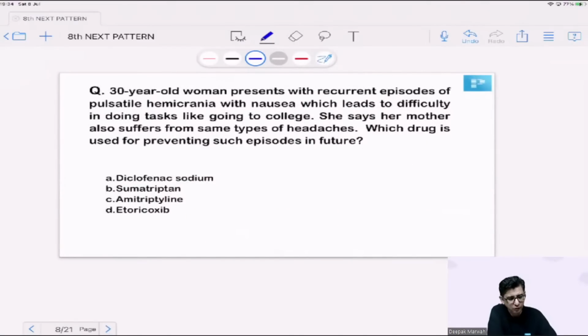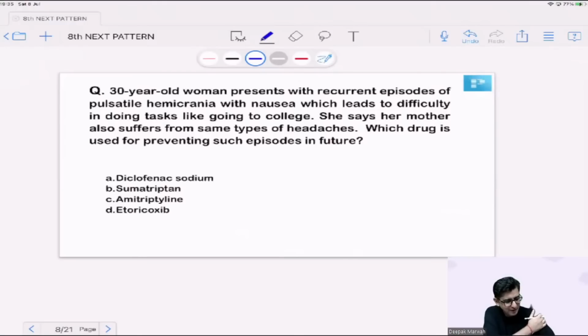If you are an FMG student sitting for this July exam, I would like you to attempt this right away. This is actually a repeat one, so I think that would be easier. A 30-year-old woman is having recurrent episodes of pulsatile hemicrania, I mean, half side mein headache bata rahi hai, with nausea, which leads to difficulty in doing tasks like going to college. 30 years pe thoda sa college jana, maybe the patient is a PhD student, or maybe she's a professor, right? And her mother is having the same issues. What drug would be useful for management of this patient?